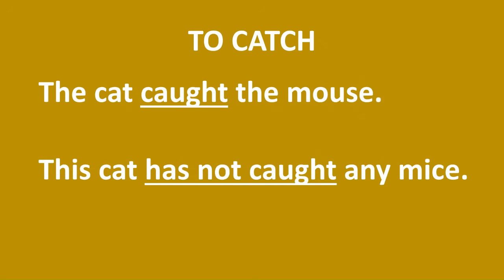But the cat has not caught any mice. Now you're talking about the present. Till now, till this moment, the cat has not caught any mice. Mouse, singular, mice, plural. All these also you can learn. Various videos on the channel teach you all these things.